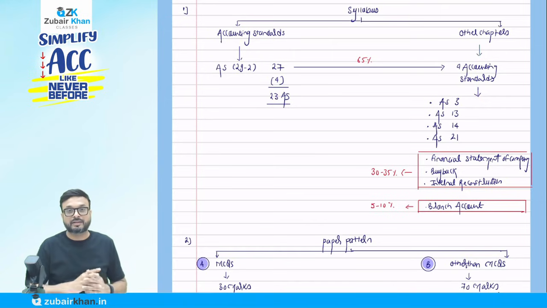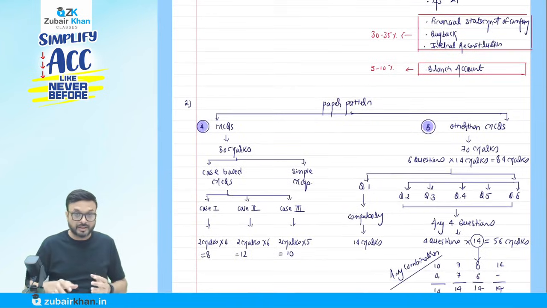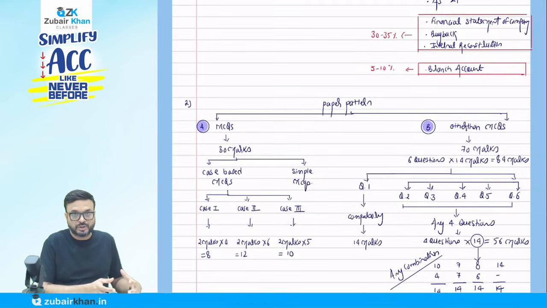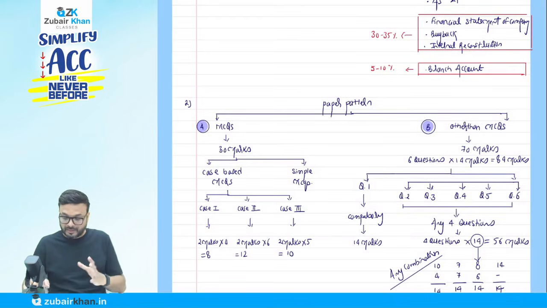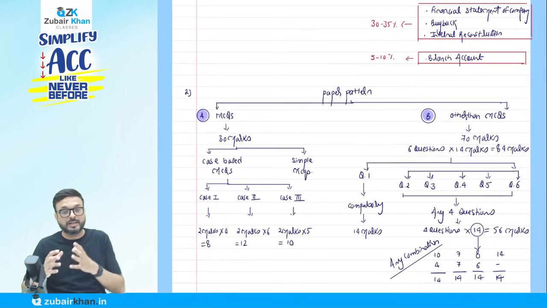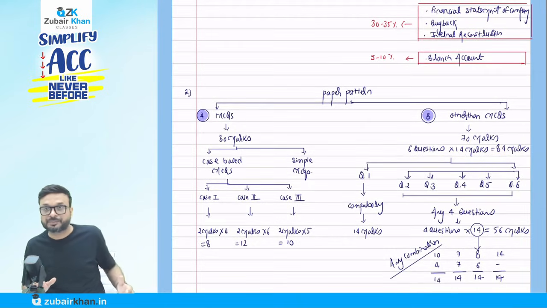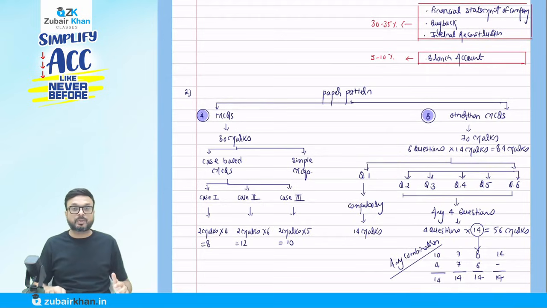Now we discuss the paper pattern. The first section, A, will be MCQs, 30 marks. Generally they ask 3 case studies, in any combination, 8, 12, 10 or 10, 10, 10. Rarely they ask simple MCQs. Other than MCQs, section B is the 70 marks paper. The question number 1 is compulsory.